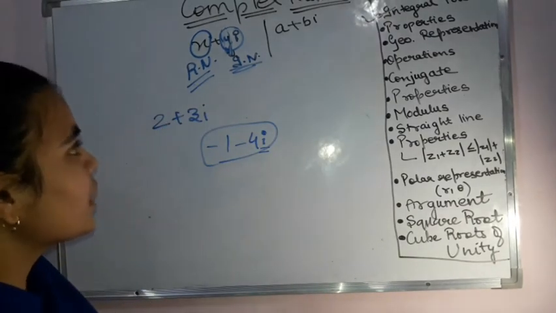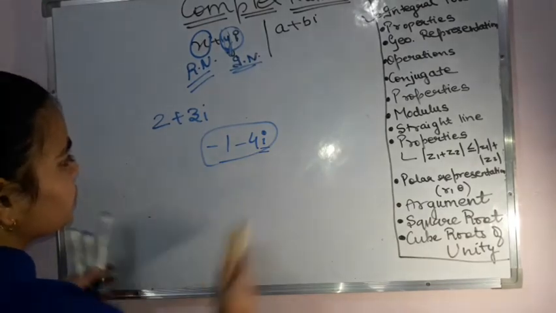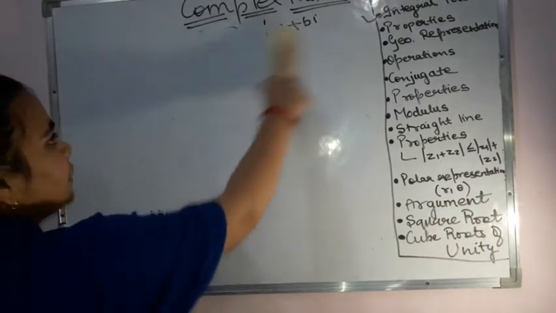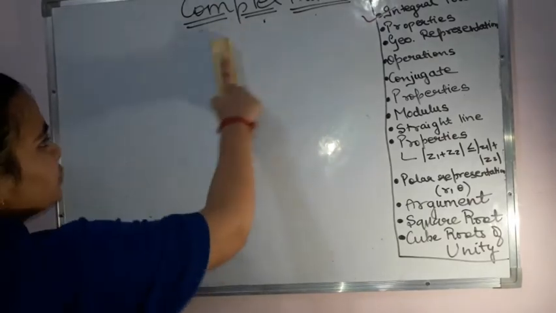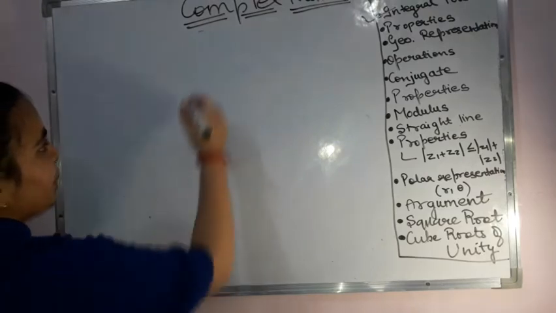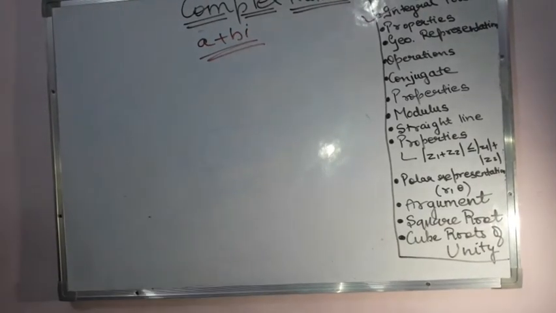Is it clear? Now, after this, having a discussion on the properties, only 2-3 properties we are supposed to see, the rest is going to be the same. When we do multiplication and addition for them, it will become even clearer. So the simple properties: a plus bi is my general form, representing a complex number.